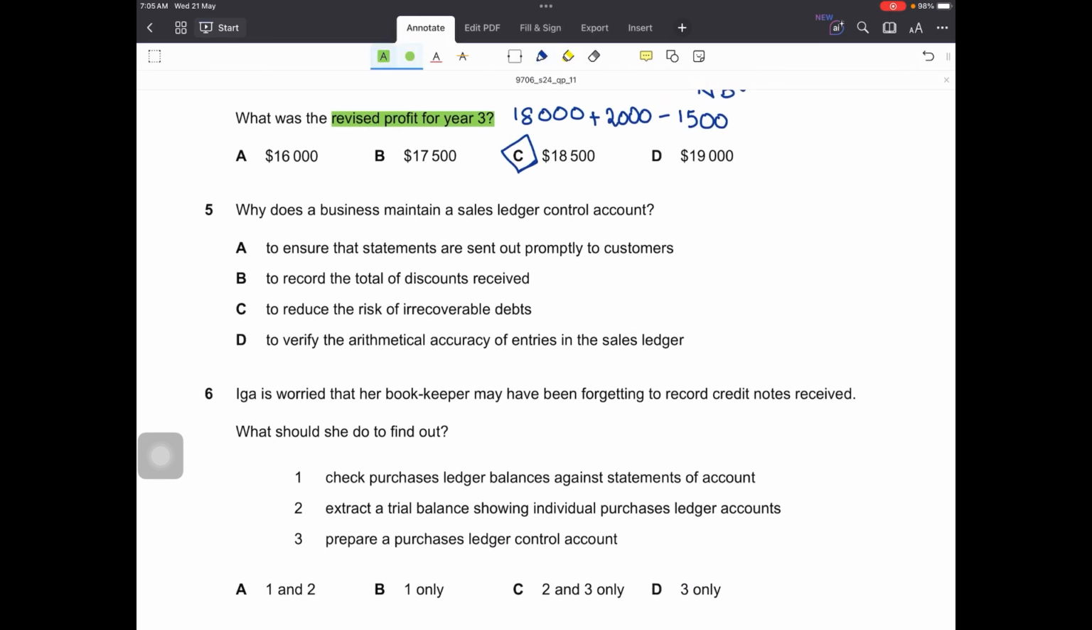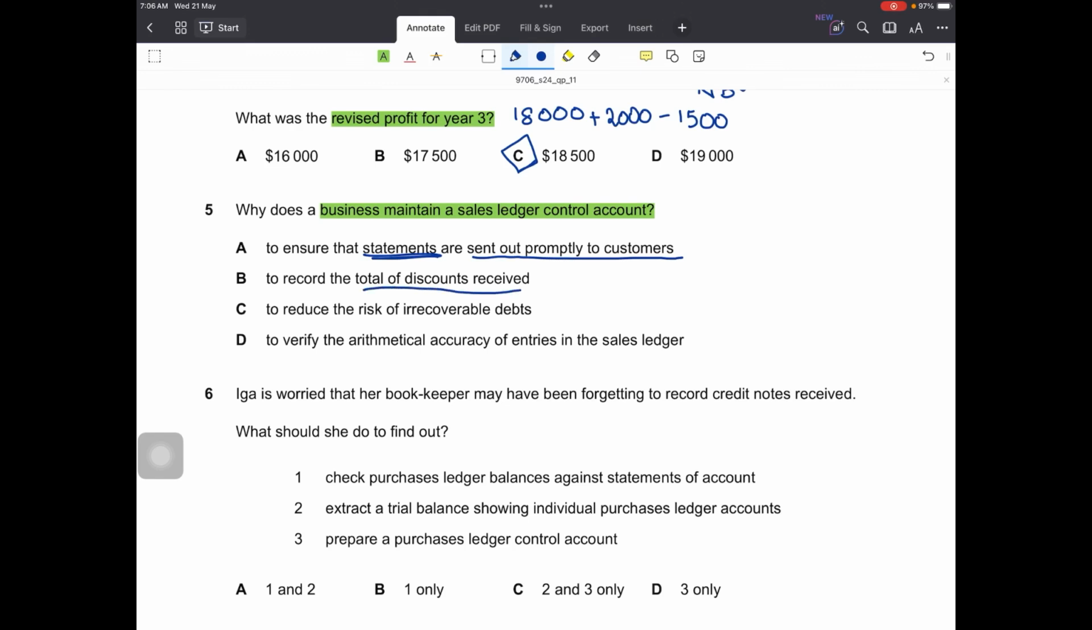Moving on, question number 5. Why does a business maintain a sales ledger control account? Option 1. To ensure that statements are sent out promptly to customers. Statement means statements of account. This should be done irrespective of whether SLCA is being maintained or not, as it is a step towards reminding your customers so that they settle their dues on time, and they are also aware of the transactions that took place between the two businesses during the month. So this is not why we prepare SLCA.